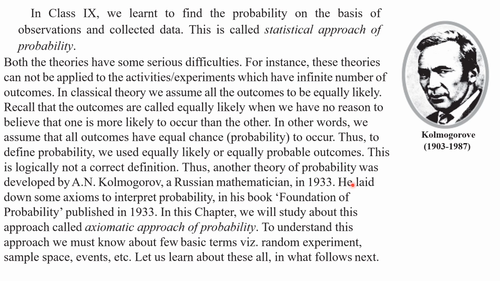This axiomatic approach of probability was developed by the Russian mathematician Kolmogorov. Okay, my children, he was born in 1903 and his lifetime is 1903 to 1987. Okay, my children, understood these points? Right.